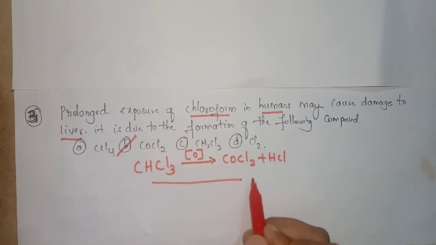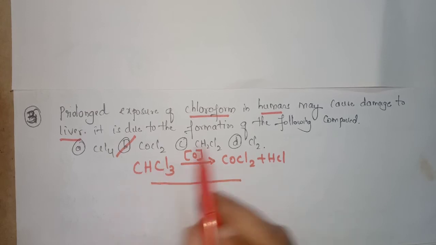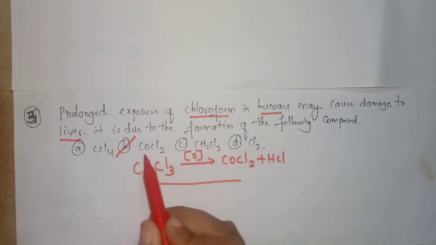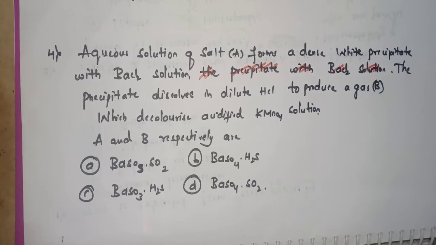See this reaction. When the chloroform undergoes oxidation, we will get COCl2 plus HCl. So the correct answer is B. Now see the fourth question.